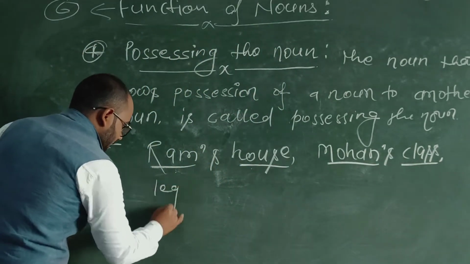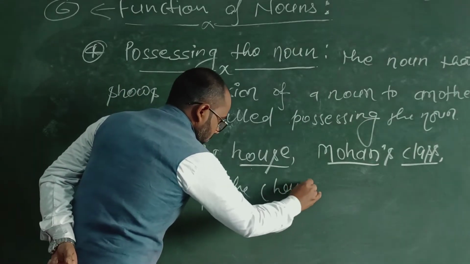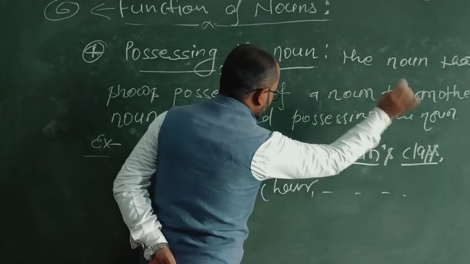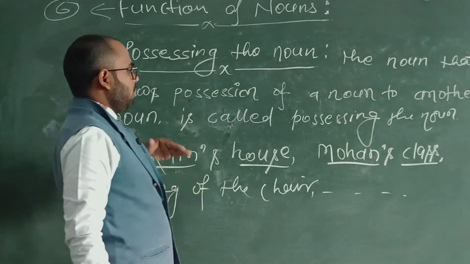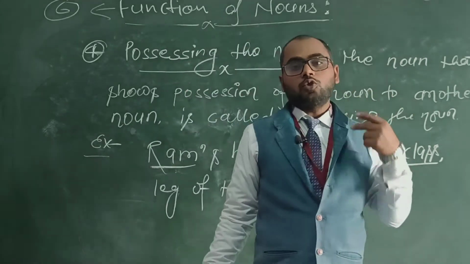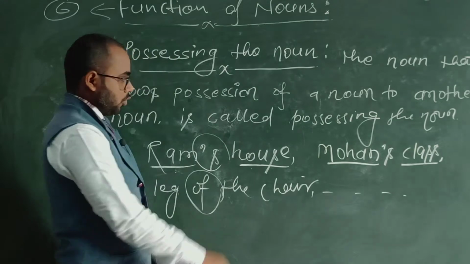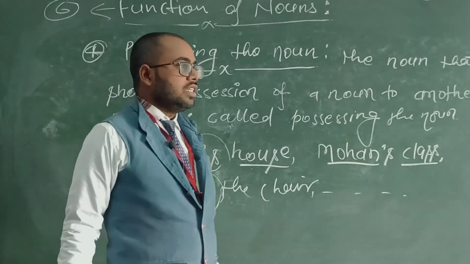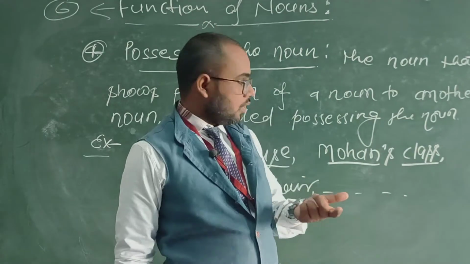Leg of the chair. So this type of position, this type of relation is shown by two words, either apostrophe s or "of." With living beings we use apostrophe s, and with non-living beings we use "of." Okay.